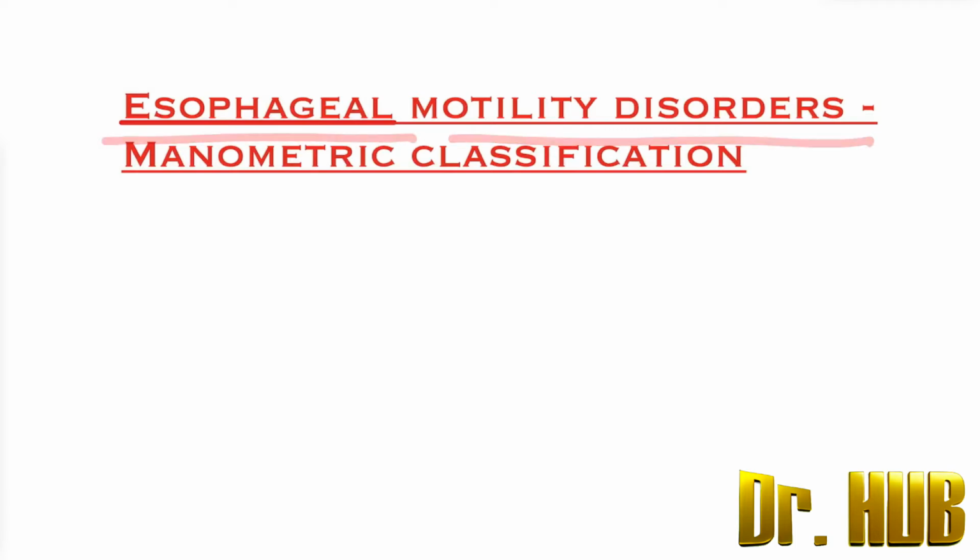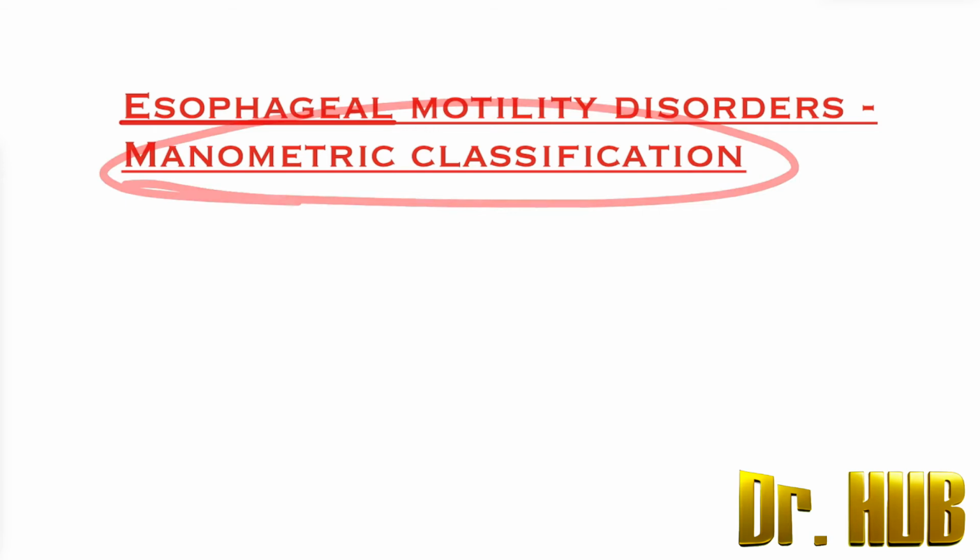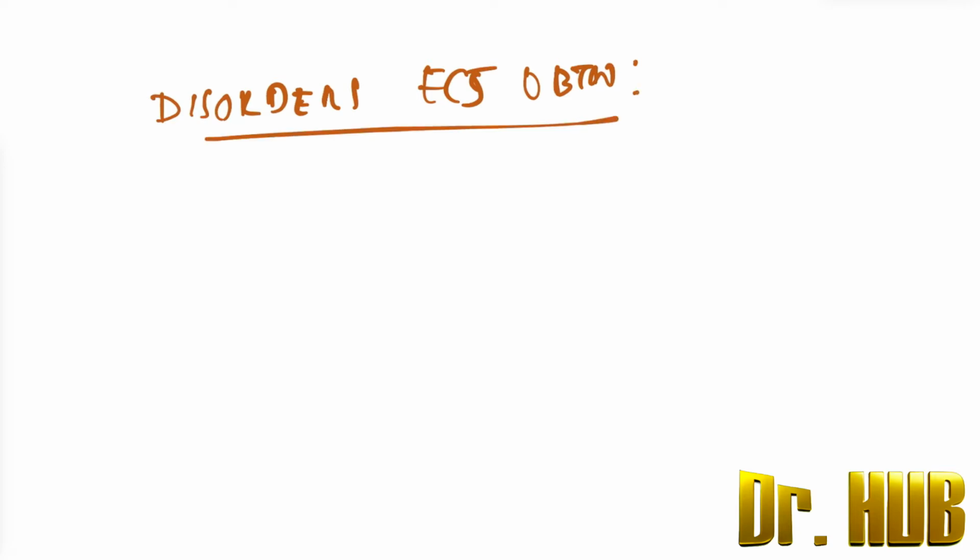Esophageal motility disorders, there is a manometric classification. First, let's look at the disorders of EGJ outflow obstruction. First is type 1 achalasia.